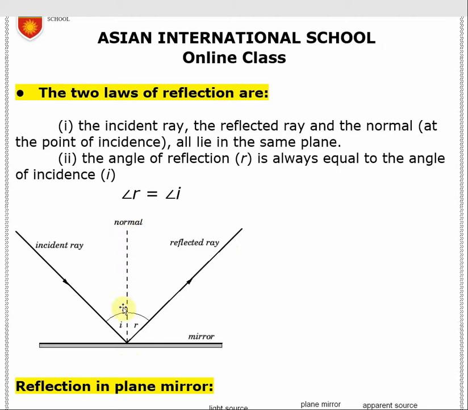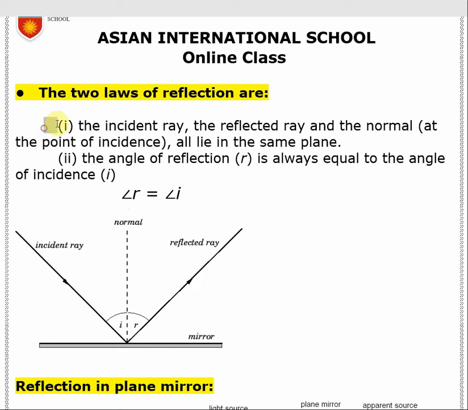Now, this normal is imaginary, there is no actual light or actual drawing there. We just have to imagine that at the point of incidence there is a perpendicular standing, which is called the normal. So, the incident ray, normal and reflected ray all lie on the same plane.